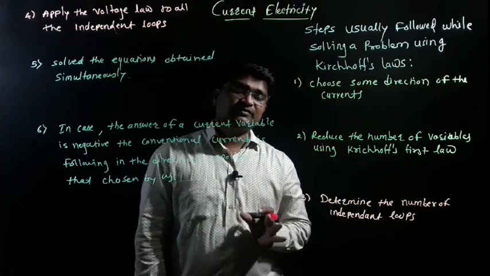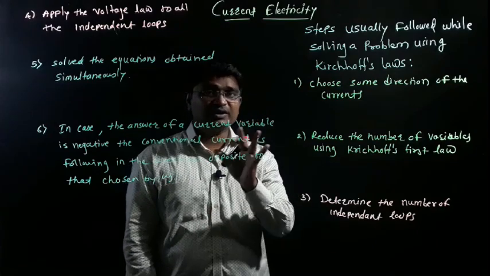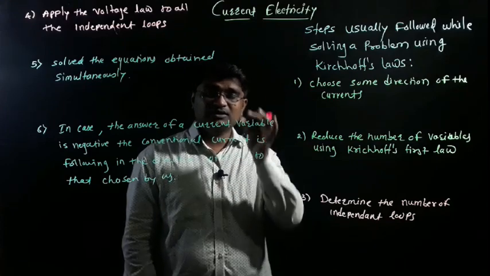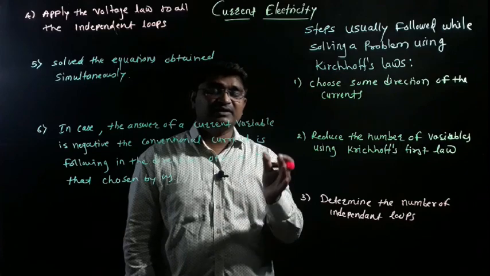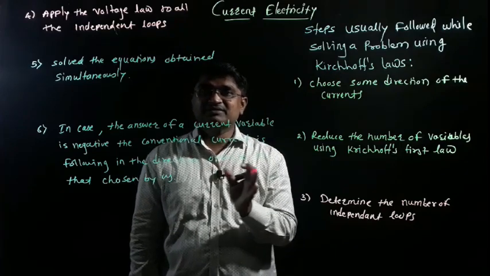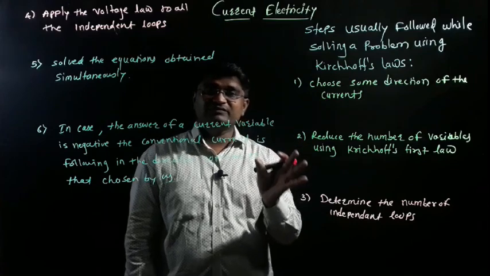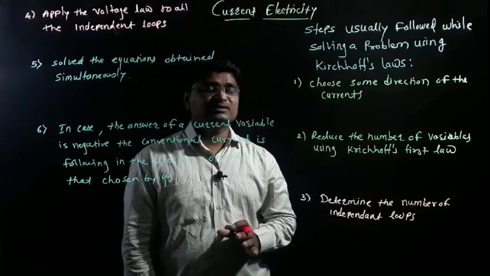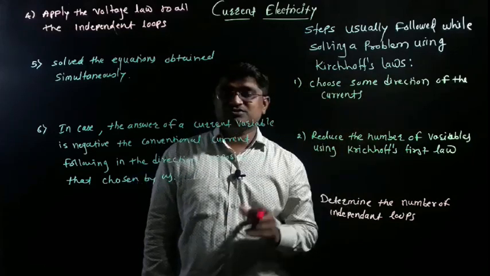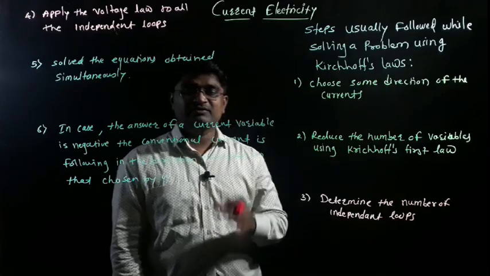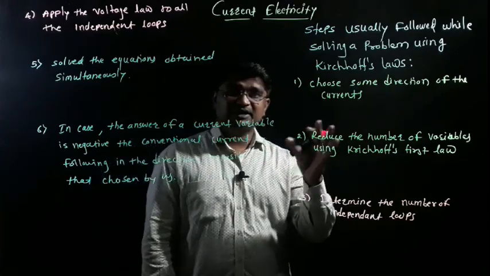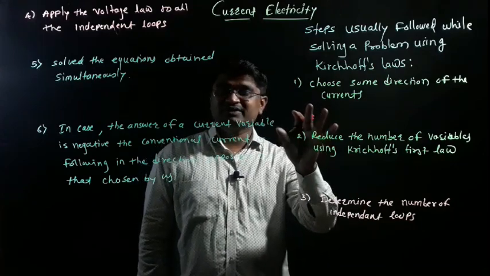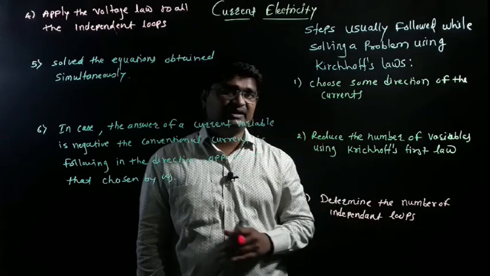Actually, when we solve different types of problems, there is often no direction given, so we can choose the direction of the electric current. When we choose the direction of electric current, after that we conclude what the direction of tracing is and what the direction of current is. So when solving the problem, it is our own responsibility to check the directions of electric current. We can choose according to the numerical. So this is the first step: when solving the problem, first of all, we choose the direction of electric current.